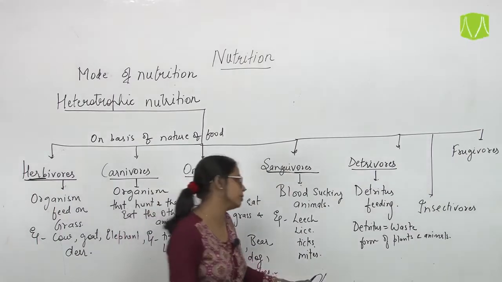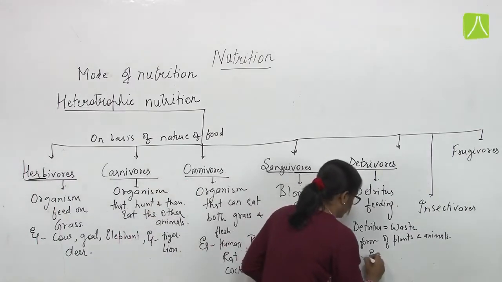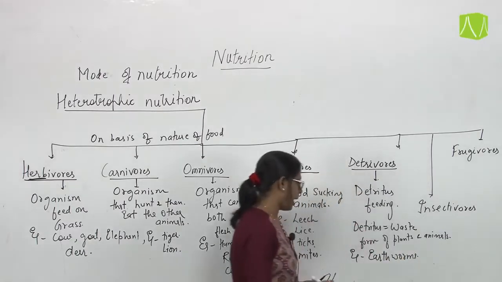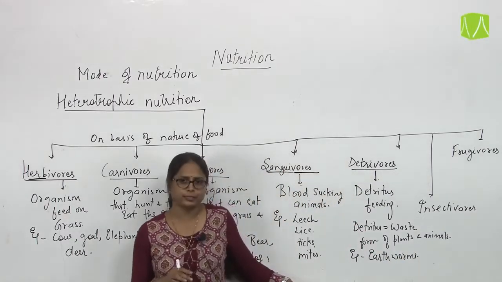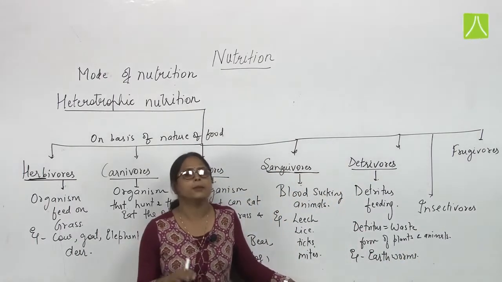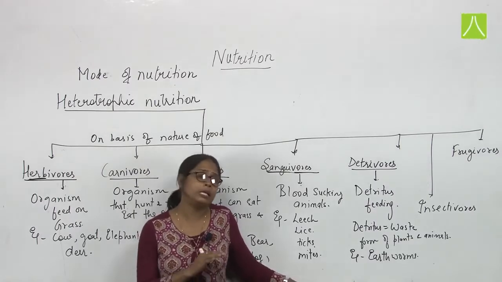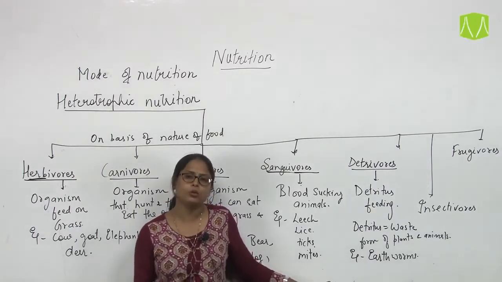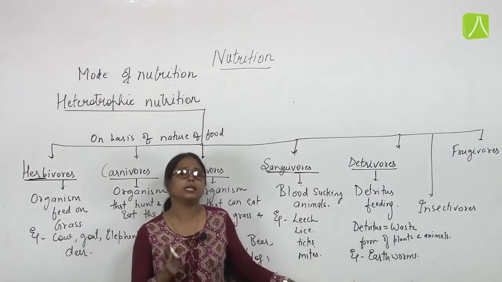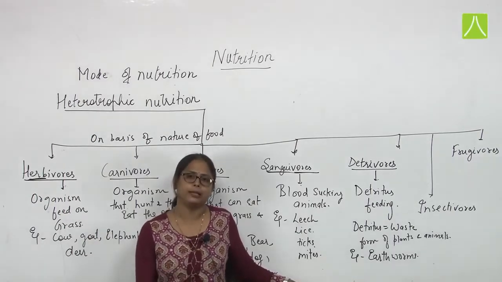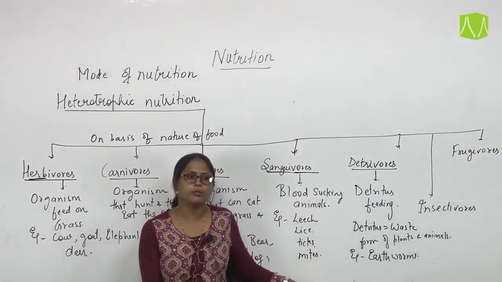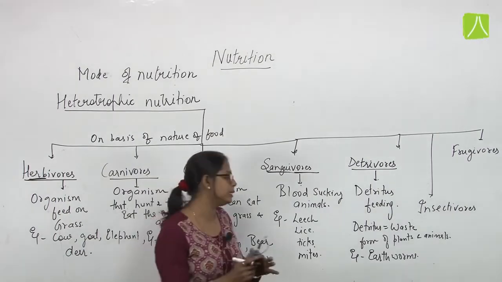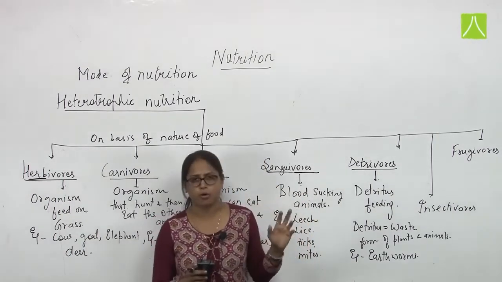So here comes the example, mainly earthworm. Detrivorous animals are feeding on waste forms present in nature. But they don't decompose them, or they can't degrade them completely into CO2 and water. That means they are not decomposers, but they are feeding on detritus. So we can say they are also considered as scavengers because they are cleaning all the waste form of nature or earth.